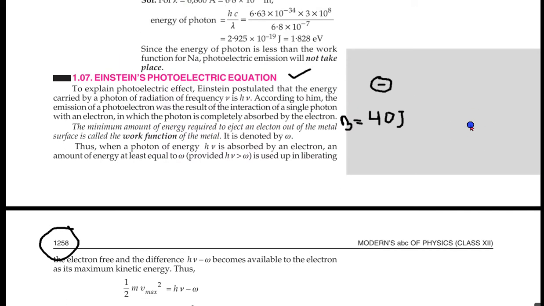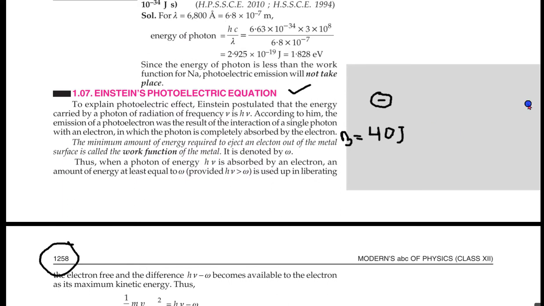I have a light ray of 20 joule. This is equal to h nu, where nu is frequency, the energy of the light ray.